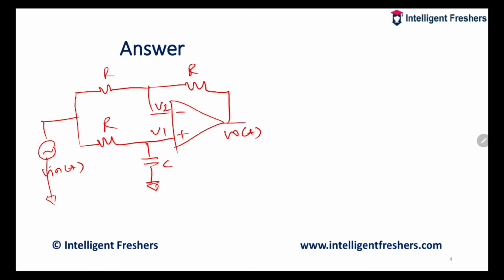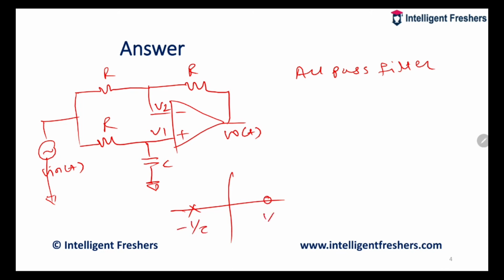This is not a low pass filter, this is an all pass filter. Why? Because I will get a pole and zero at minus 1 by tau and 1 by tau. Tau is the time constant, which is RC seconds.